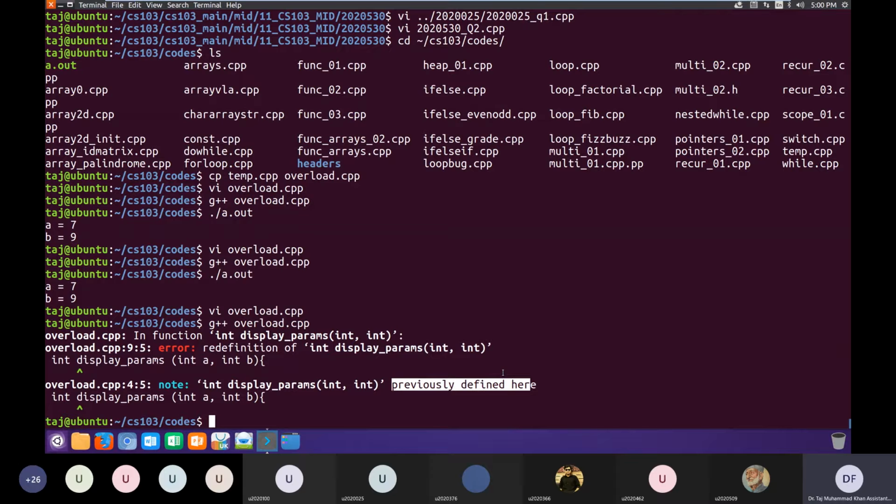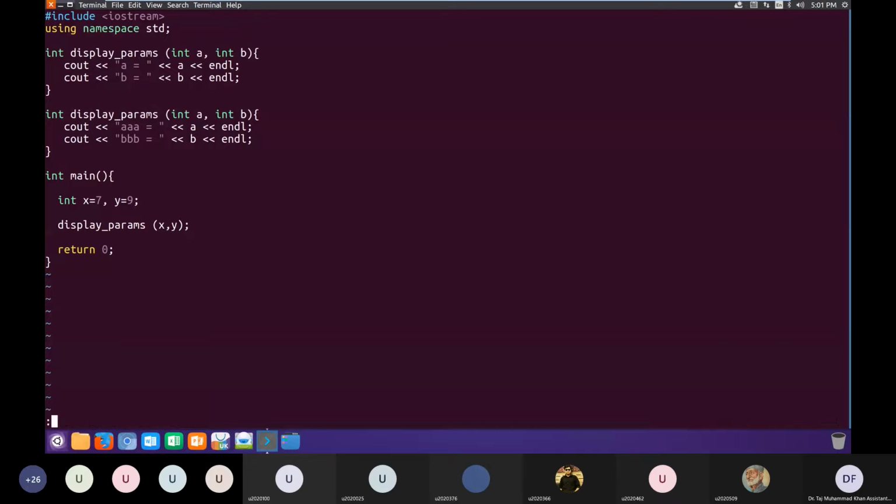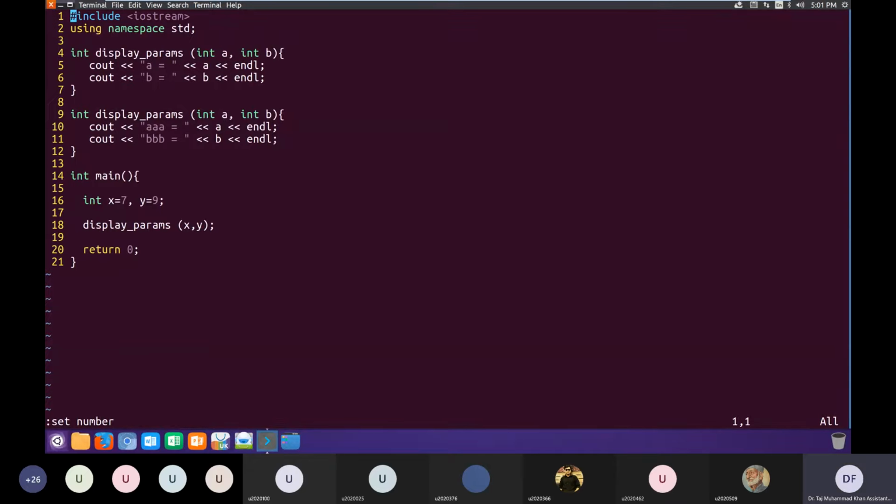You can have one name for only one variable. You can't have two variables of the same name. But in functions, it's slightly different. This double definition is giving us an error because in C++ we define only once.